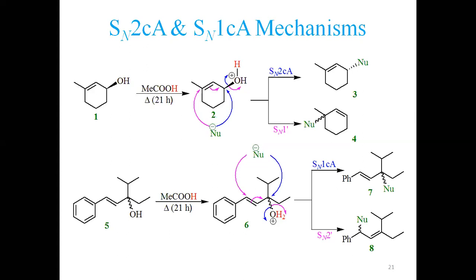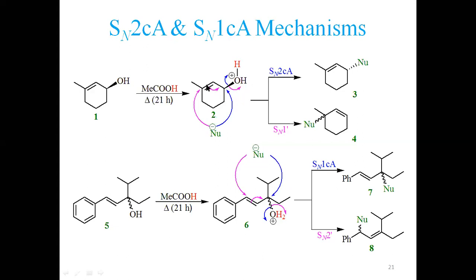Although this simple Walden inversion can be called SN2, this is a subclass of SN2 which we call SN2CA: substitution nucleophilic bimolecular conjugate acid. It means our molecule becomes an acid coming from a mineral acid. So if we have an alcohol group, thiol group or ether group present here, it has been protonated and become a good leaving group. If due to protonation the group becomes a good leaving group, that is called SN2CA.